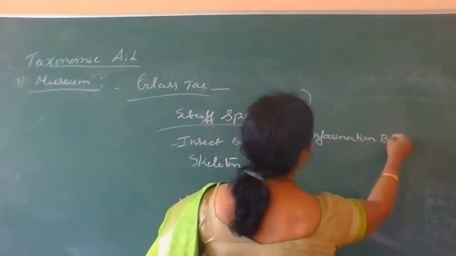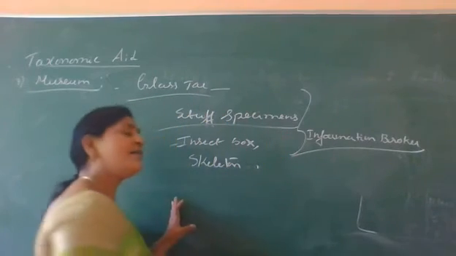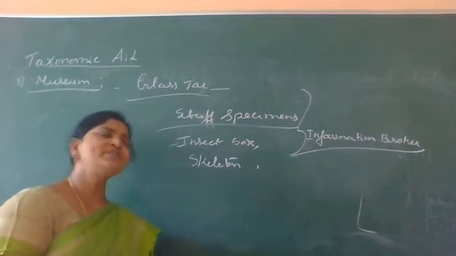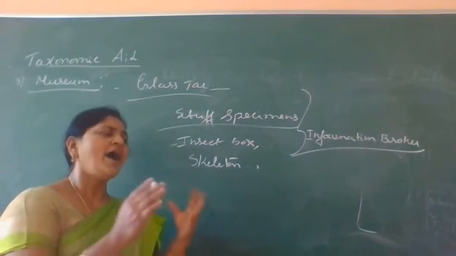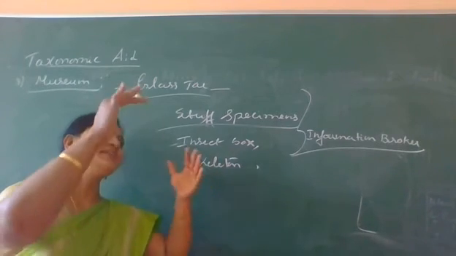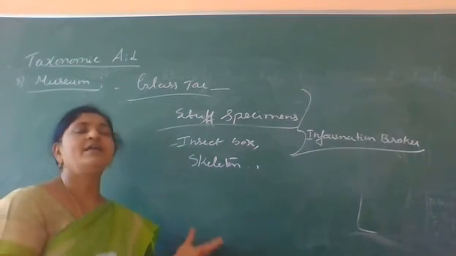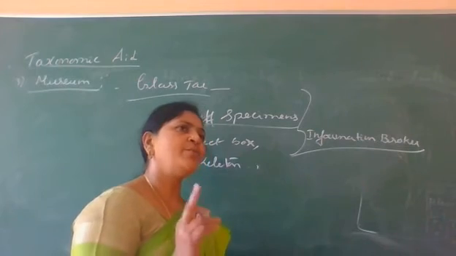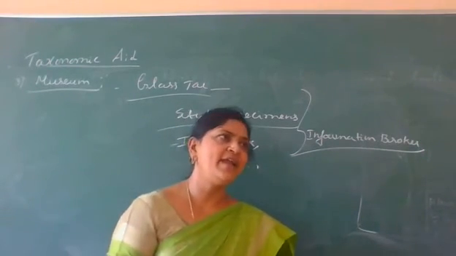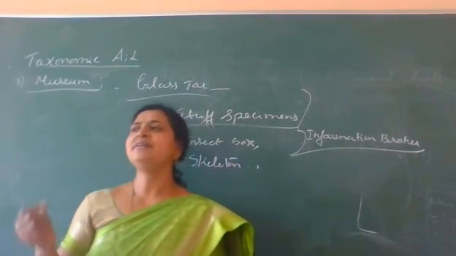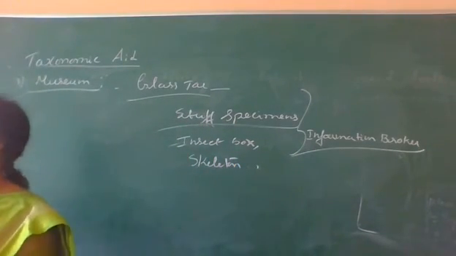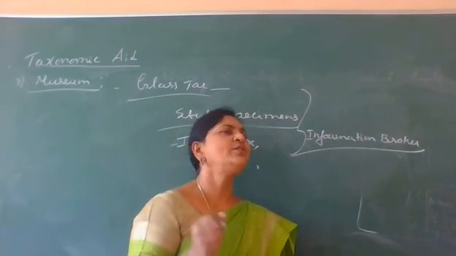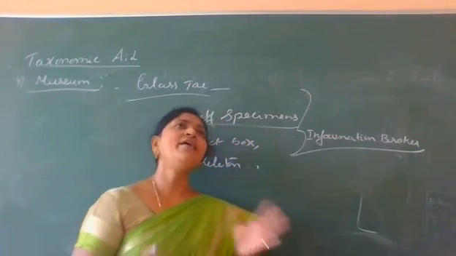By this we can say museum is called an information broker. This gives clear information of the specimen, either a plant specimen or an animal specimen, either in a dried form or in a preservative or in the skeletal form. Therefore, it is called what? Information broker. Museum is one of the taxonomic aids that can be constructed in schools, colleges, universities or at community, national or international level, where we can preserve the plants and animals either in dry or wet form.